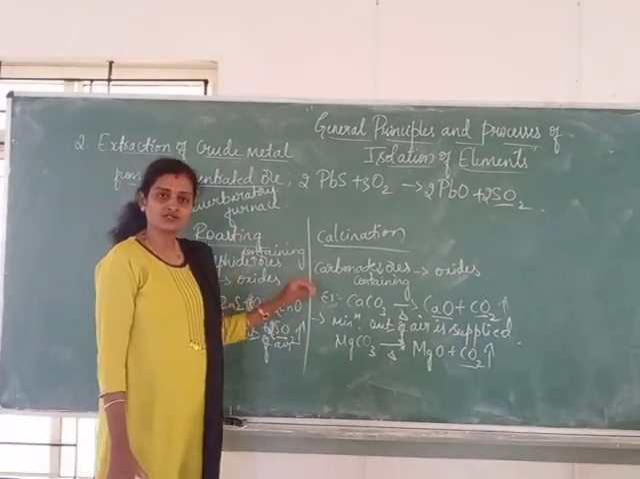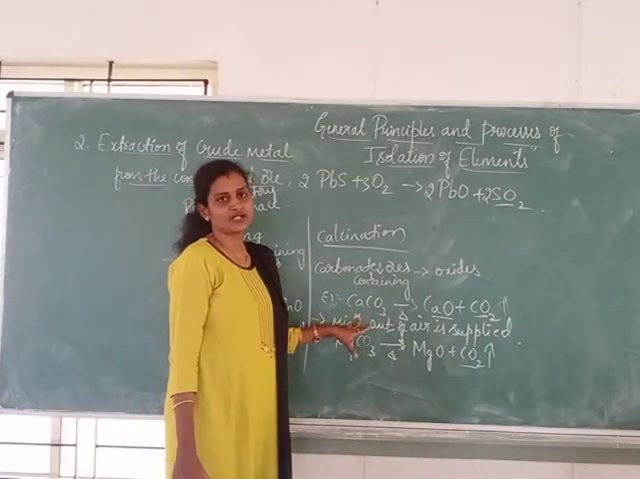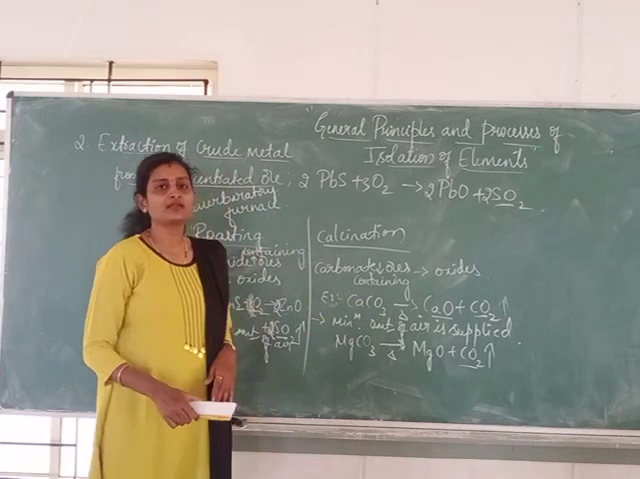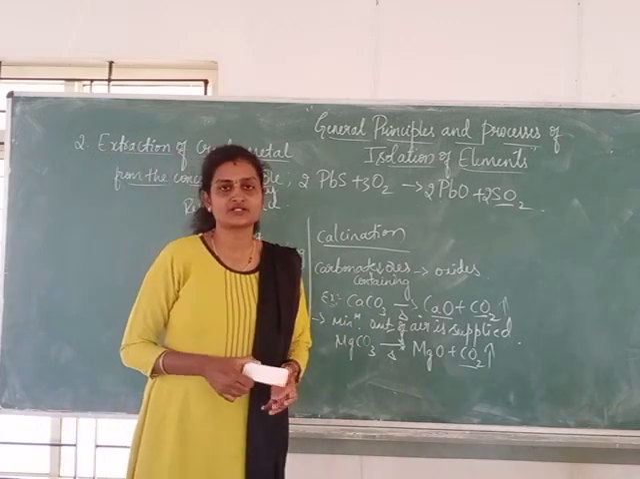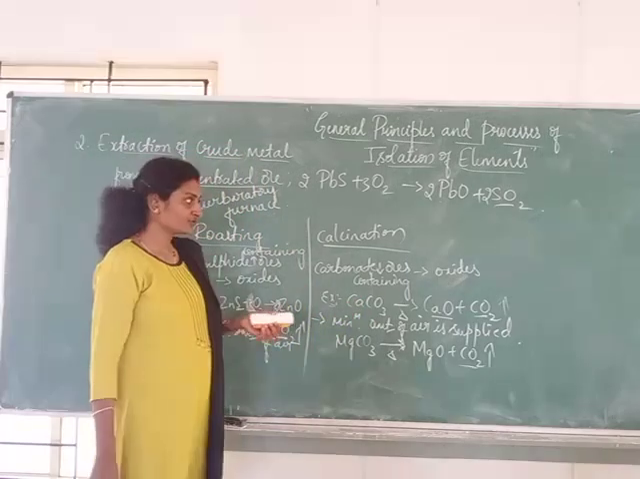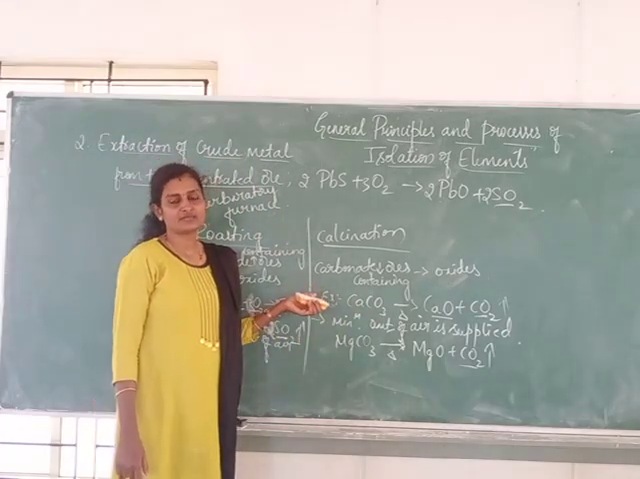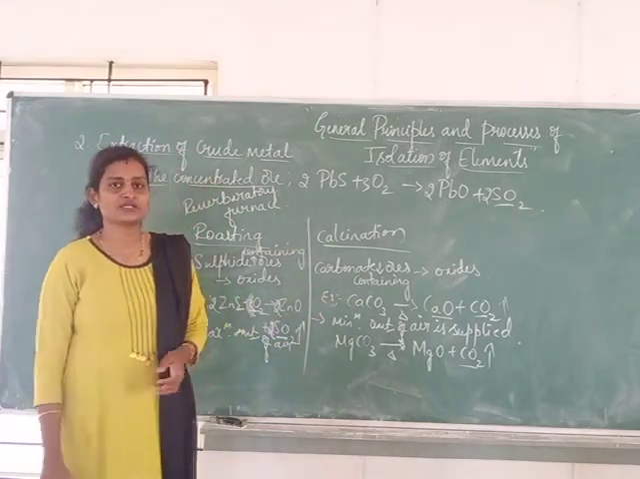Once we get the oxide forms, it will be easy for the reduction. Reduction can be done by various methods, but we have to choose a suitable reducing agent. That can be chosen with the help of Ellingham diagrams that we are going to study in the next session.